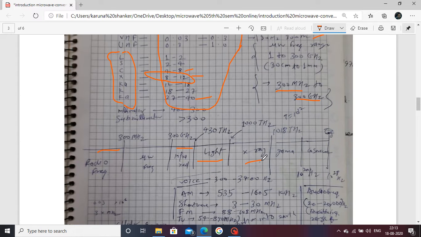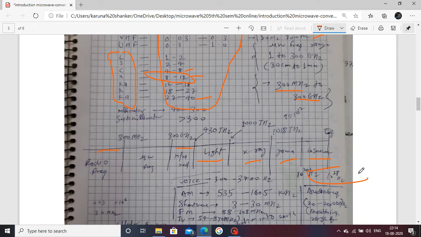Then X-ray, then gamma, and next cosmic, up to the order of 10 to the power 28 hertz. Overall, here you see the division of the frequency range of each particular band.